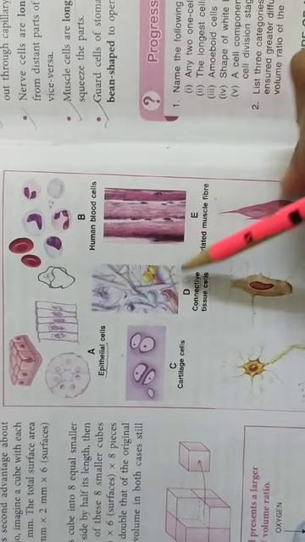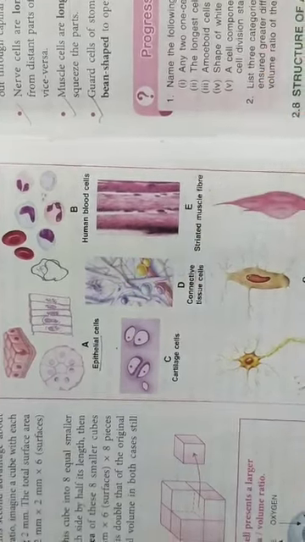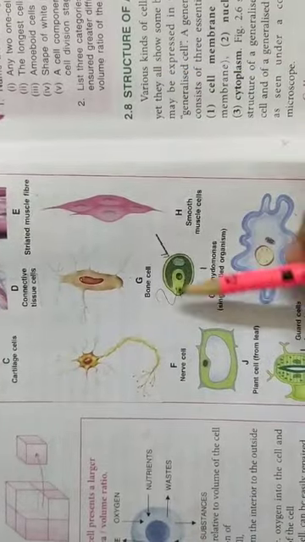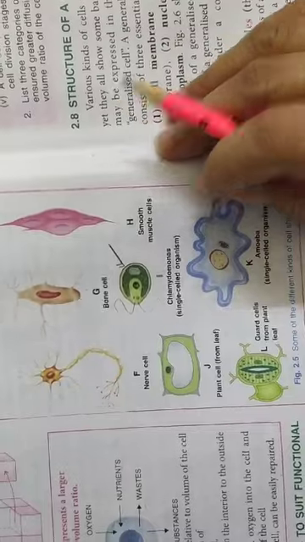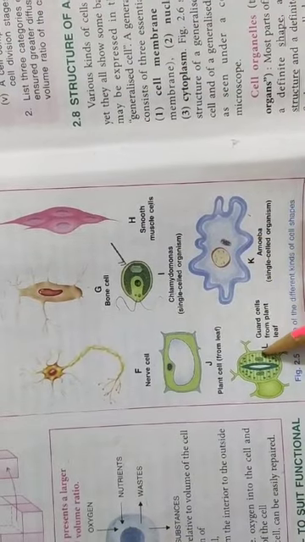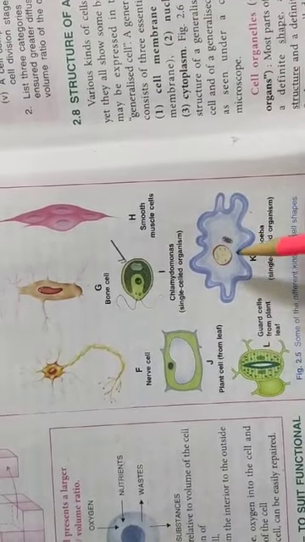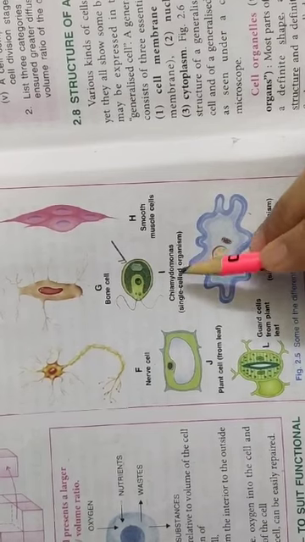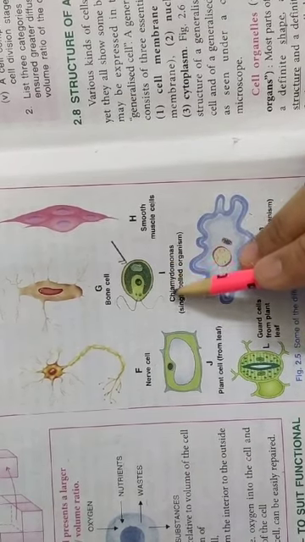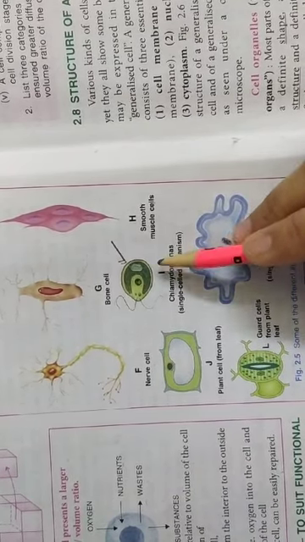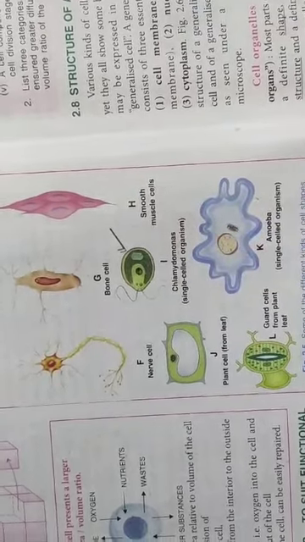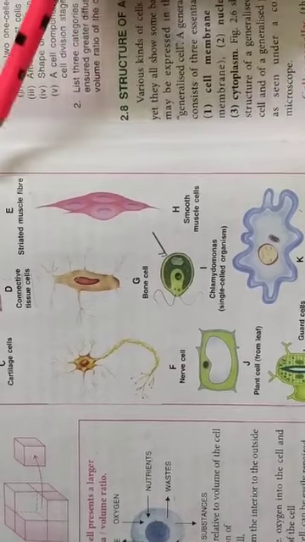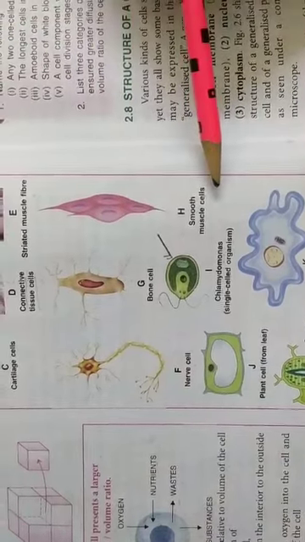Protein fibers. Okay, these are muscle fiber cells. Similarly, nerve cells, bone cells, muscle cells. So you can see the shape and the size. In case of plants, these are the stomata, guard cells. This is the cell amoeba. This is algae, Chlamydomonas, one example of algae. This is also unicellular. So you can see that according to the function, cells may vary in their shape.